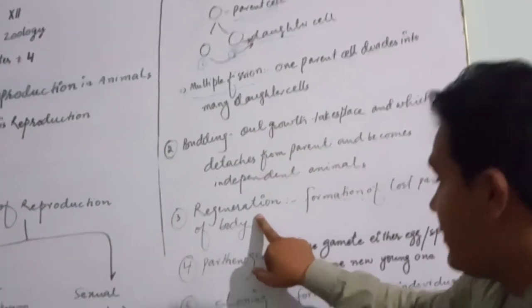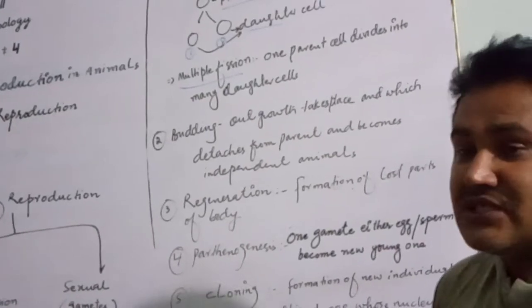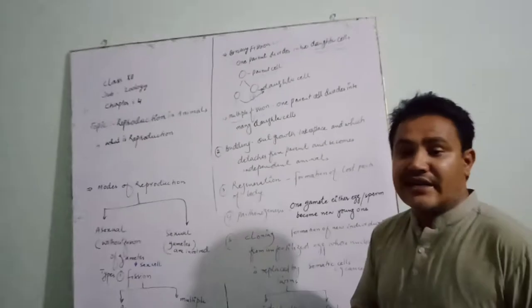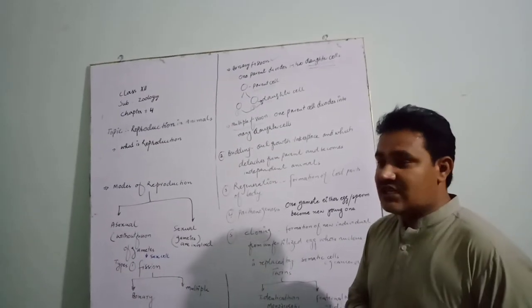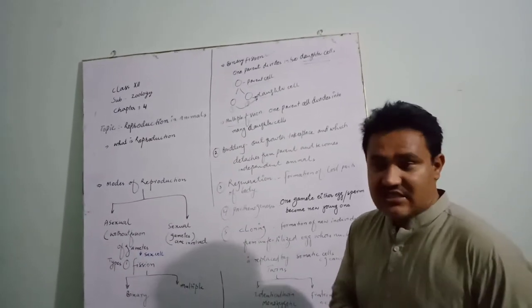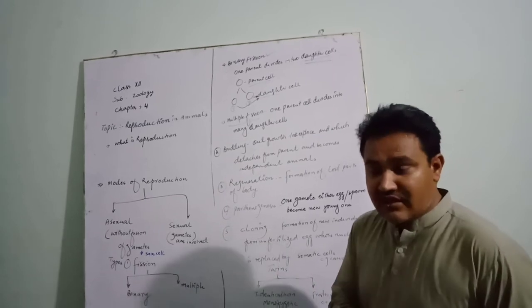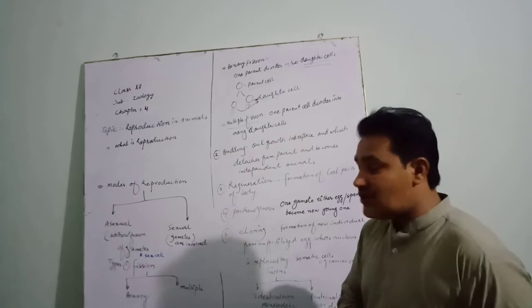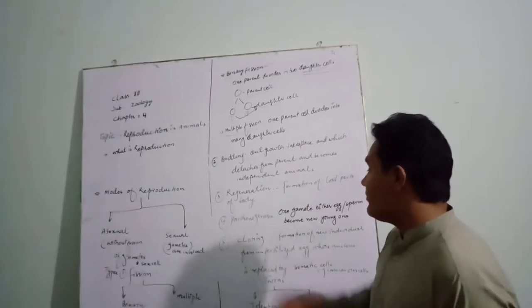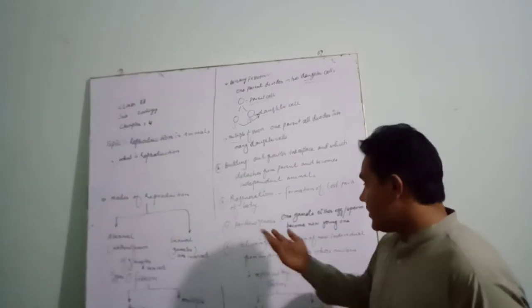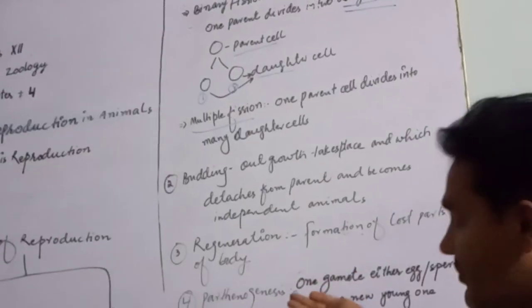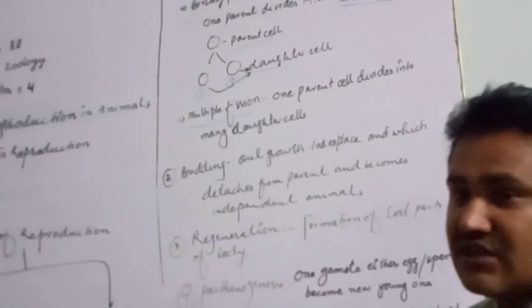Regeneration is the formation of new cells from lost cells. Those cells which are worn out, broken, or wounded are replaced, and new cells are formed. That type of reproduction is called regeneration.